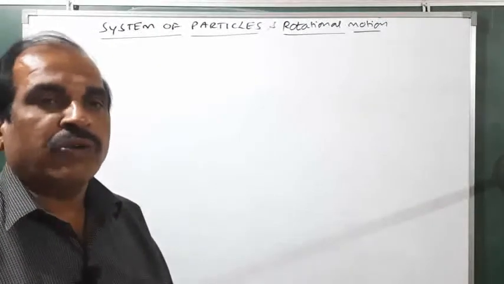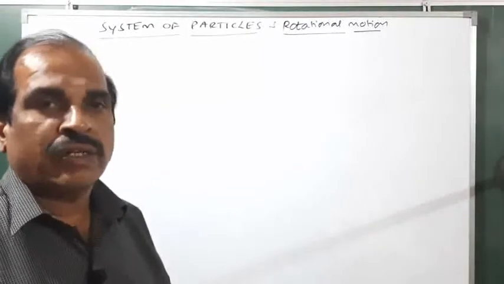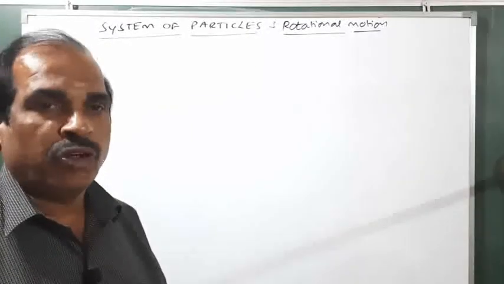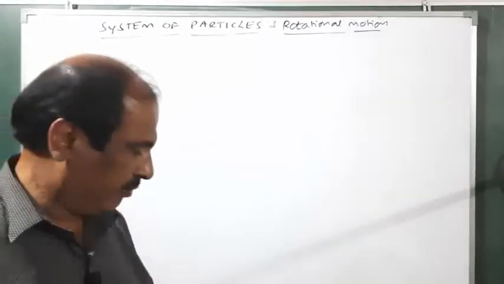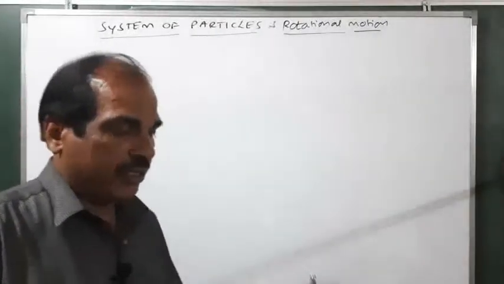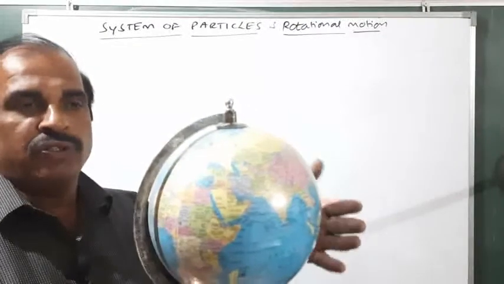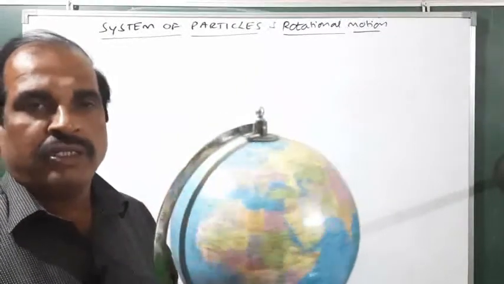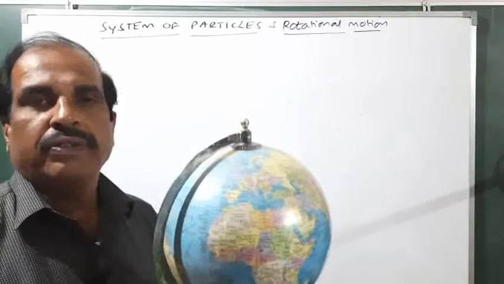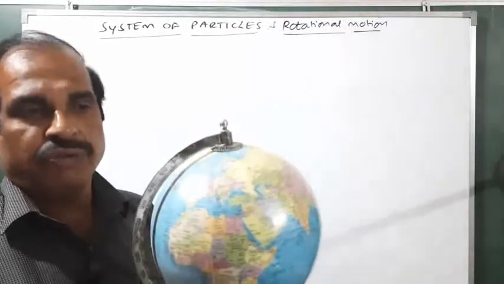Today we are going to study more interesting concepts of the observable universe. You know that this is our earth. Of course, it is a model of earth and this is called a globe. There is a simple question for you.